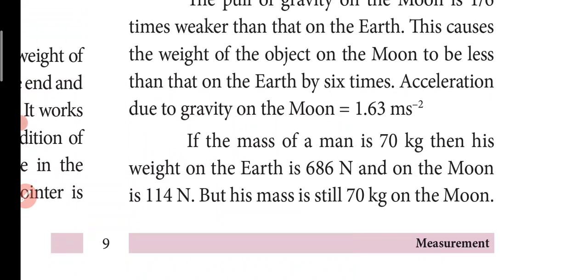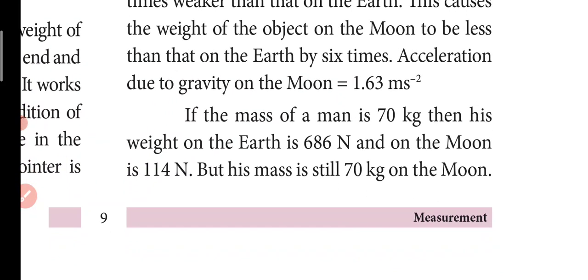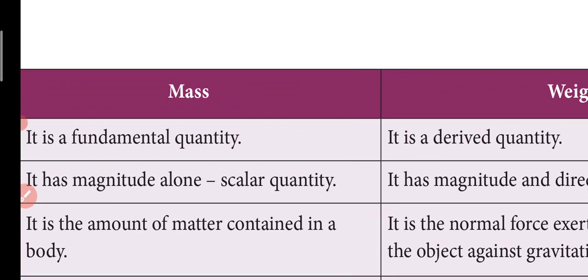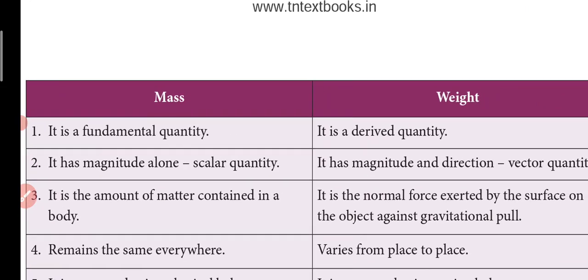If the mass of a man is 70 kg, then his weight on the earth is 686 newton. You have to multiply 70 into 9.8. You will get the answer for weight as 686 newton, and on the moon, you have to multiply 70 into 1.63. You will get the answer as 114. But his mass is still 70 kg on the moon. Mass will not change on the moon, only weight will change because of the difference in gravity.